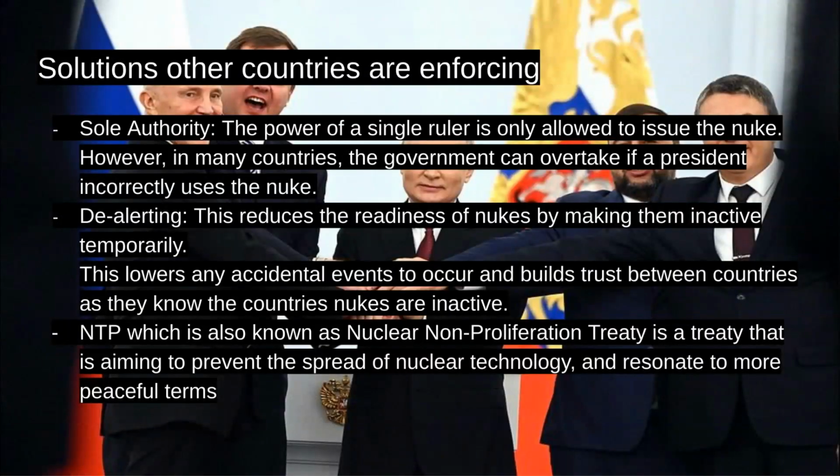Solutions other countries are enforcing. Sole authority. The power of a single ruler is the only one allowed to issue the nuke. However, in many countries, the government can overtake if a president incorrectly uses the nuke. De-alerting. This reduces the readiness of nukes by making them inactive temporarily. This lowers the chance of accidental events and builds trust between countries as they know the country's nukes are inactive.